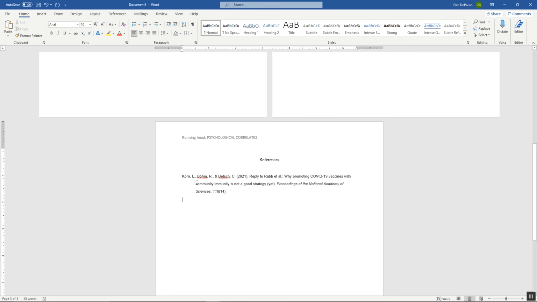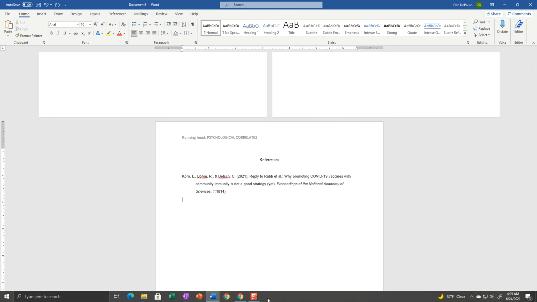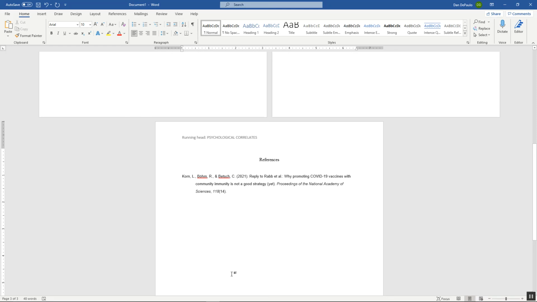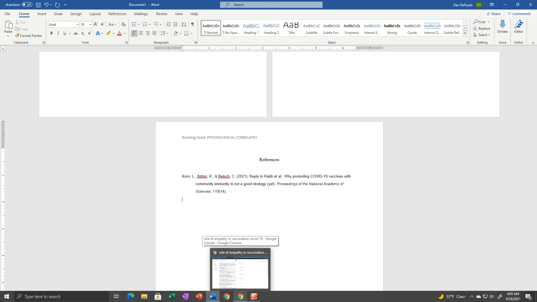So you're going to have your title page, your abstract page, and your reference page. And then when you're done with that, you're going to save it as a PDF and submit it to Blackboard. And it's as simple as that. So it shouldn't take you long to do the title page and the reference page, and then you just want to move on to the abstract, which is a little bit more work.